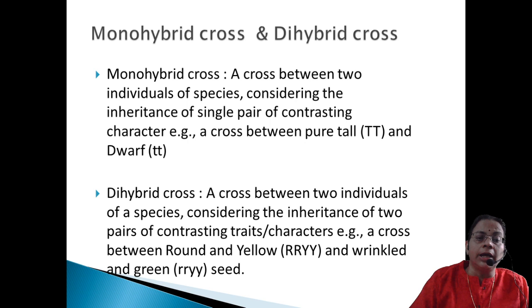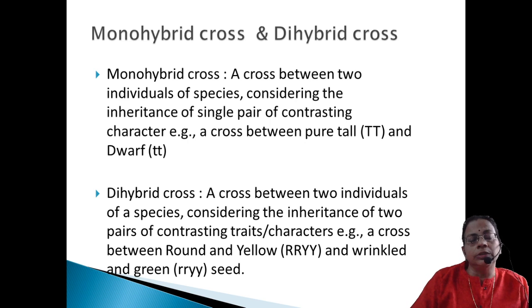So for the monohybrid cross we have a 3:1 ratio, and for the dihybrid cross a 9:3:3:1 ratio. And there are many ratios we have to learn. The monohybrid phenotypic ratio is 3:1, the expressible character.